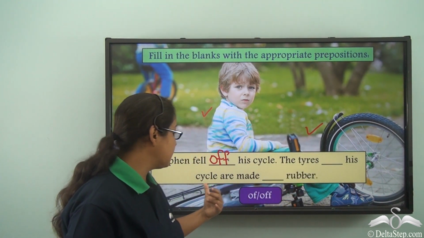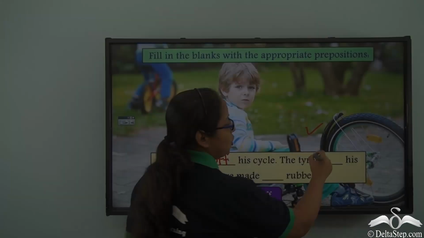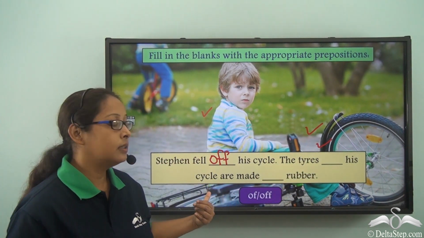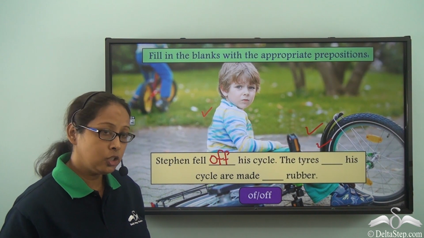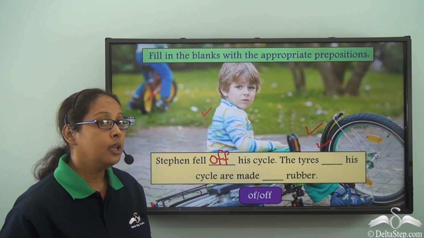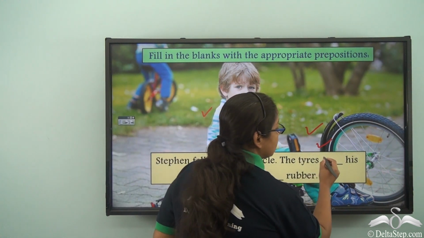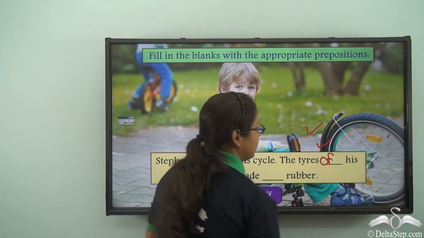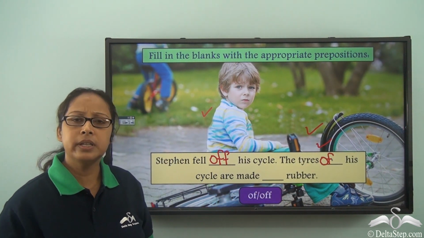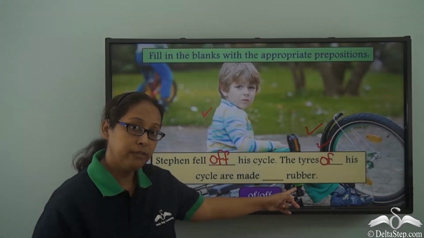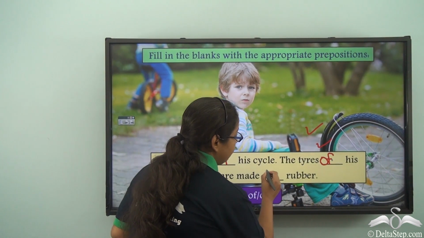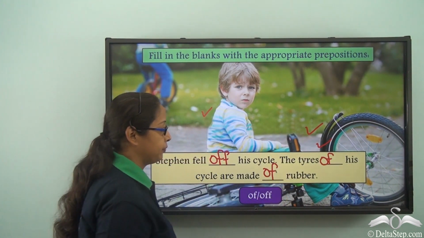The tires, dash his cycle are made, dash rubber. We are talking about the tires. The tires, dash his bicycle. The tires belonging to his bicycle. So when we talk about something belonging to something, what do we use? We use of. So the tires of his cycle are made, dash rubber. What material is it made? It is made out of rubber. So what can we use when we are talking about what things are made up of? Again, we are going to use of.